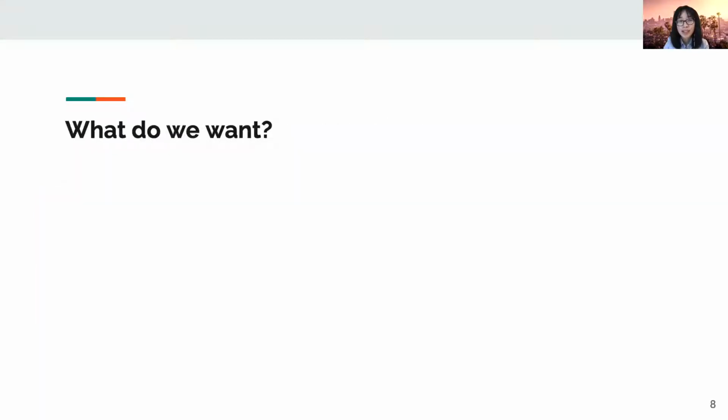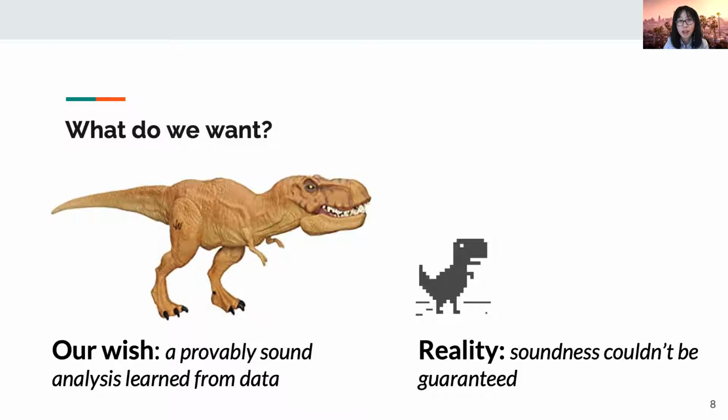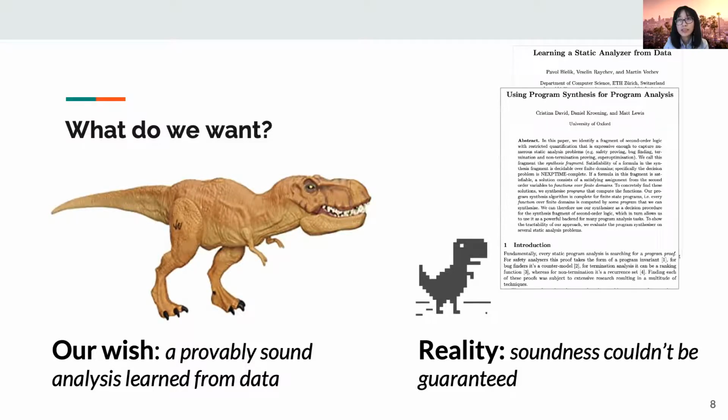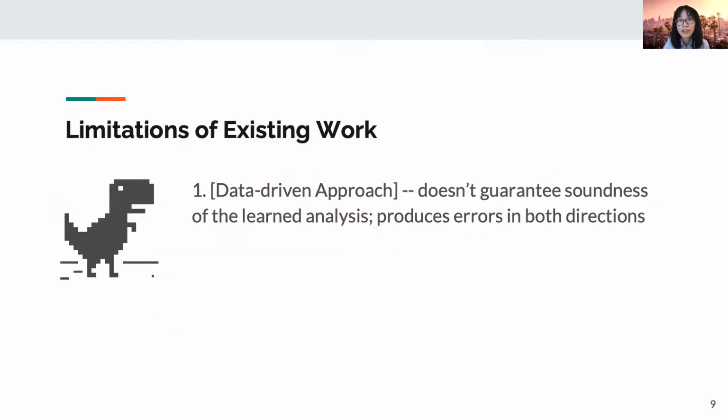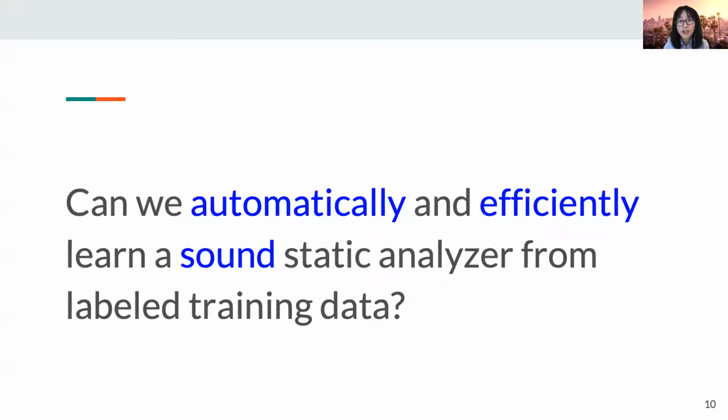We expect that there are some works already which can learn a static analyzer from data. However, it turns out that none of them could guarantee the soundness. In addition to the lack of soundness, some of the existing works even require expensive deductive reasoning. Therefore, can we automatically and efficiently learn a sound static analyzer from labeled training data? It sounds ambitious, right? Here comes our idea.